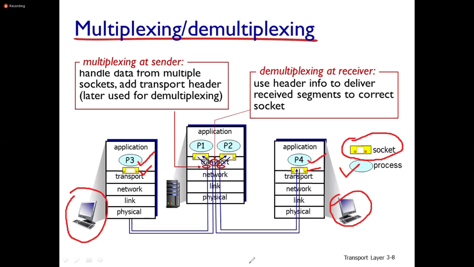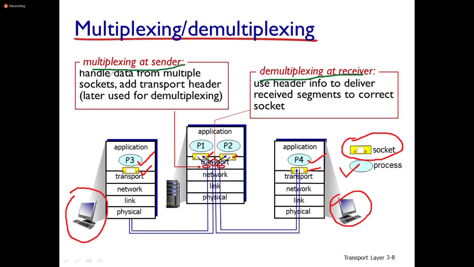In between these two, there is one server. These two client devices are communicating through this server. If it uses client server architecture, there are two processes running at this server, process P1 and process P2, and you can also observe the sockets here. So if you see, the multiplexing takes place at the sender side and demultiplexing at the receiver side. Usually multiplexing takes place at the sender, demultiplexing takes place at the server.